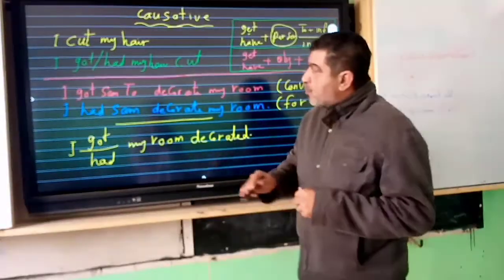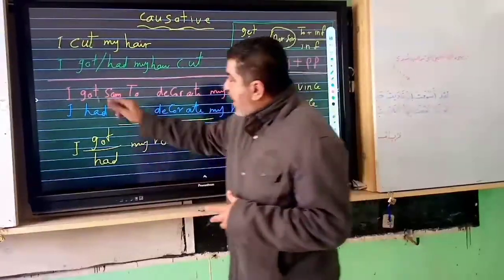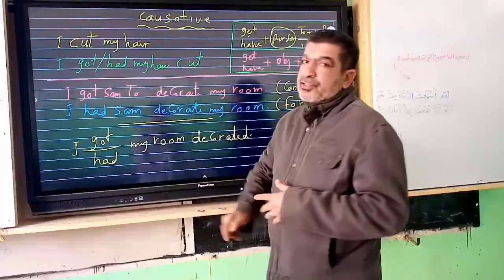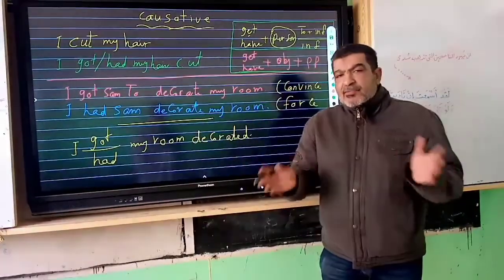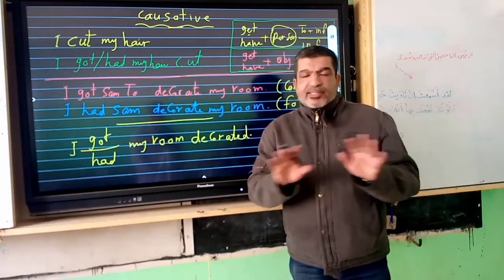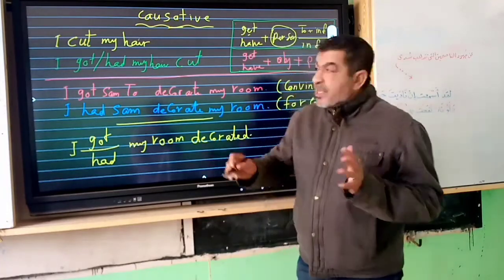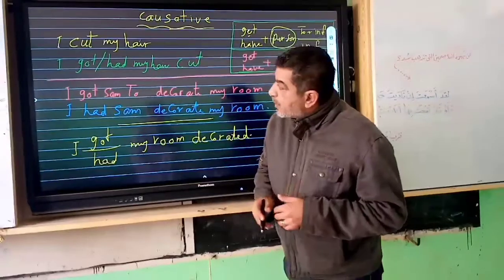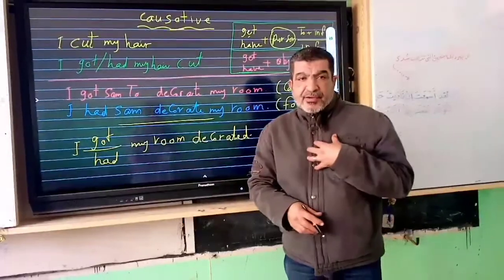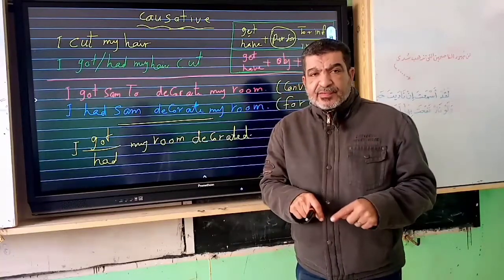Let's have a look at these two examples. If I say, I cut my hair, and I got my hair cut, some of you may think that these two sentences are the same, but this is not correct. Why? Because the first sentence means that you cut your hair yourself.